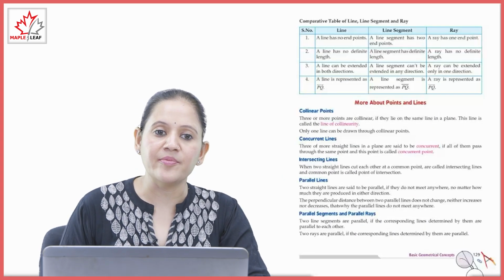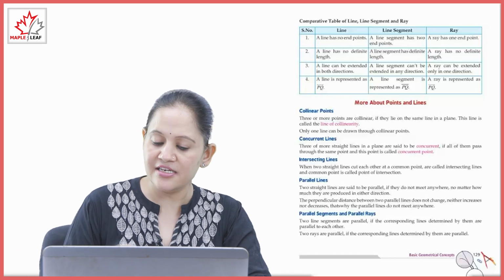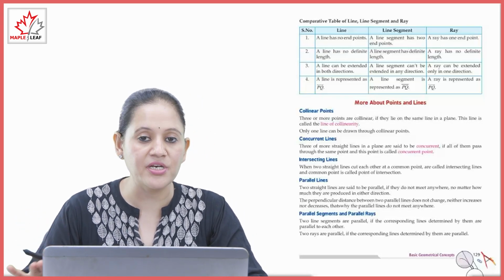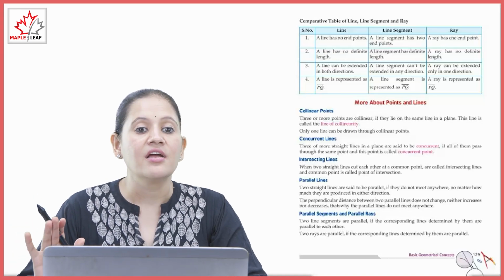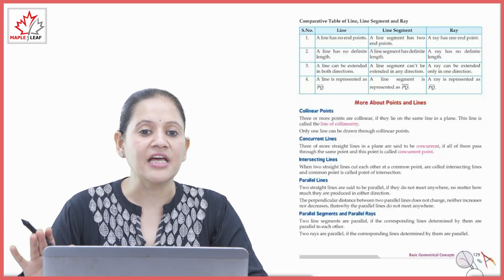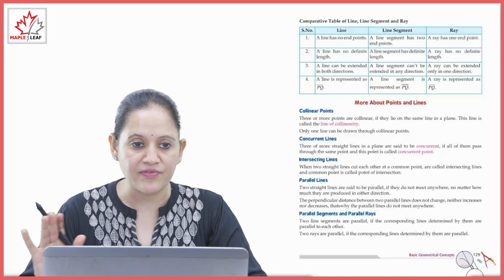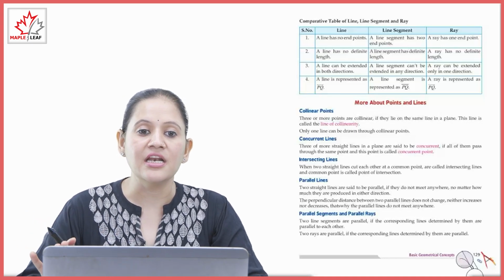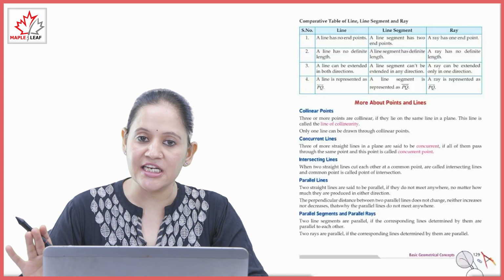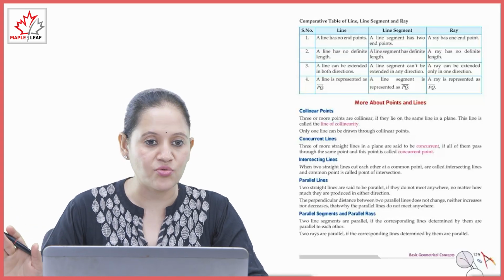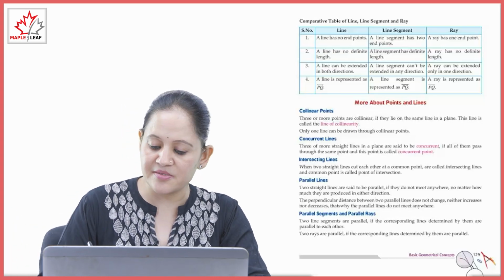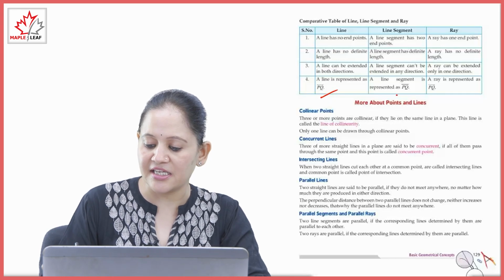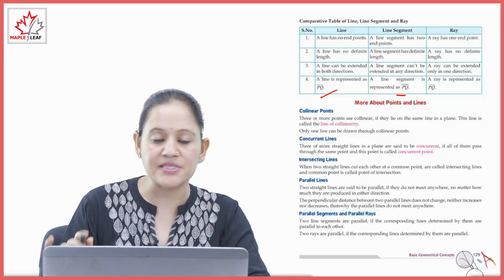Here is a comparative table of line, line segment and ray. Line has no endpoint. Line segment has two endpoints. Ray has one endpoint. Line has no definite length. Line segment has definite length. Ray has no definite length. Line can be extended in both directions. Line segment cannot be extended in any direction. Ray can be extended in one direction only. A line is represented by both side arrow. Line segment is represented like this and one side arrow will represent ray.